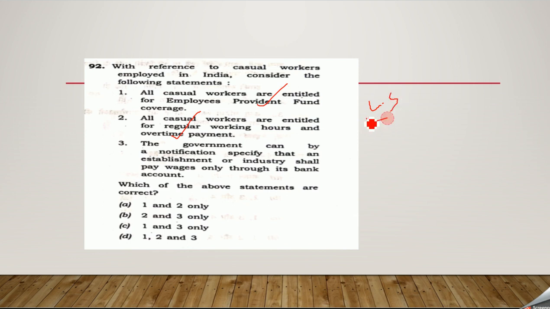So that is the reason not every state at large has taken this particular decision. The government can by a notification specify that an establishment or industry shall pay wages only through its bank account. Yes, it can specify the same. So 1 and 3 can be the answer for this question, because here not all the states have taken a decision for the same.